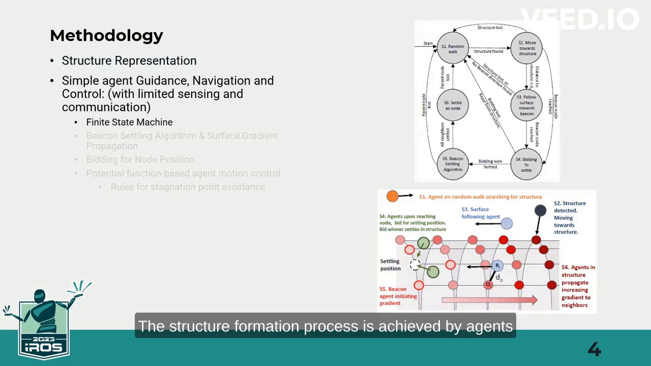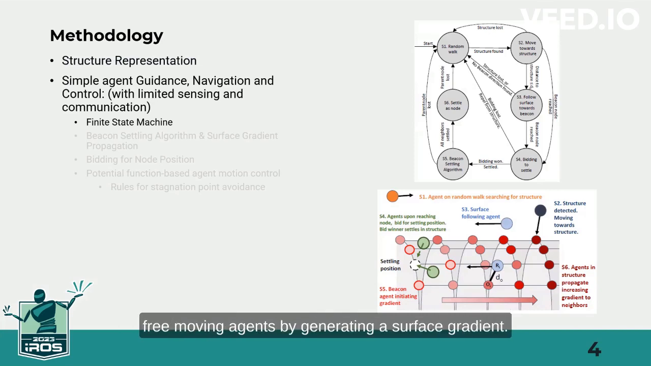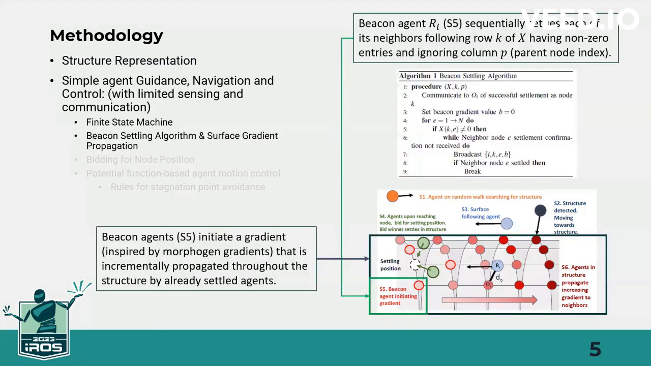The structure formation process is achieved by agents independently following a finite state machine, starting with random walk, moving towards the structure, following a surface gradient broadcasted by settled agents, and locally bidding to settle if needed. Settled agents act as a beacon to attract free-moving agents by generating a surface gradient. Settled agents with all neighbors settled broadcast the gradient throughout the surface.